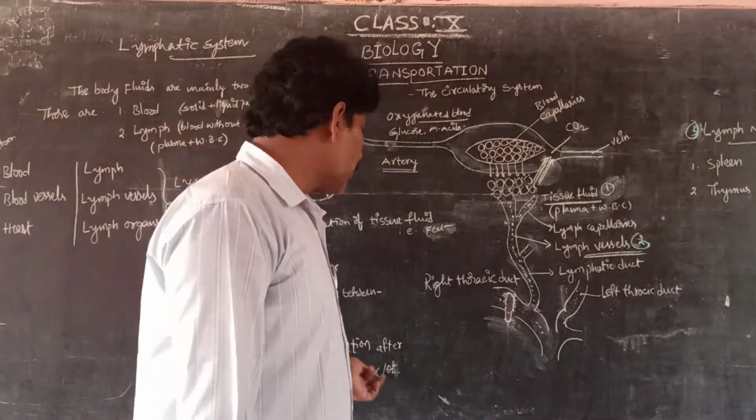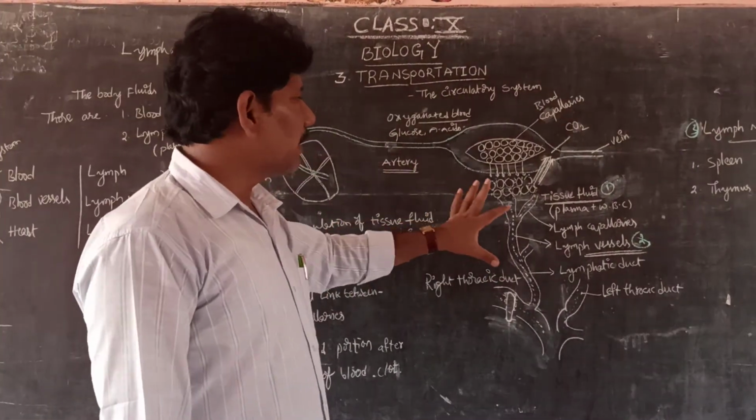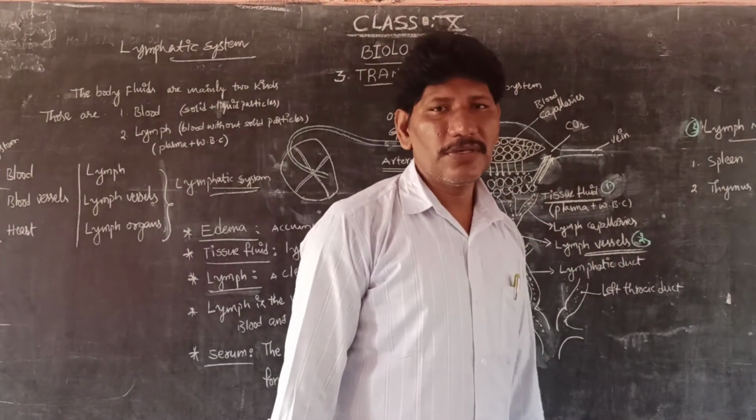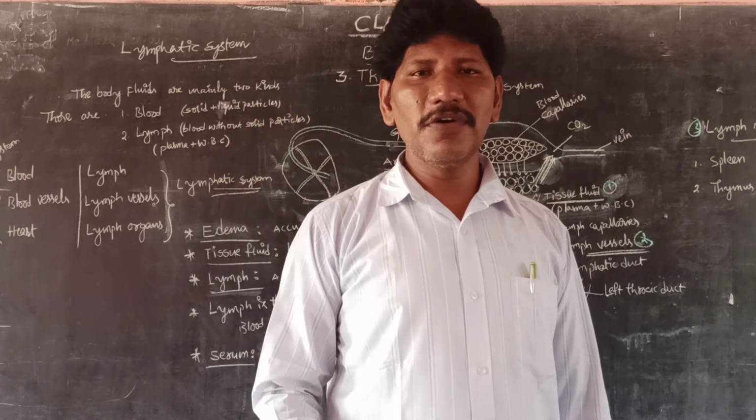Finally, it is connected to the heart. So it is the vital link between the blood and the tissue fluid. This is called the lymphatic system. It is one type of fluid system in our body.